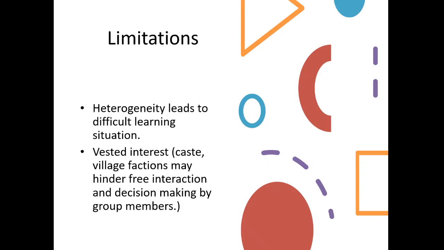Heterogeneity leads to a difficult learning situation. The members in the group may not be of the same nature. Then there can be vested interest, as I mentioned earlier. Caste and village factions may hinder free interaction and decision making by group members.